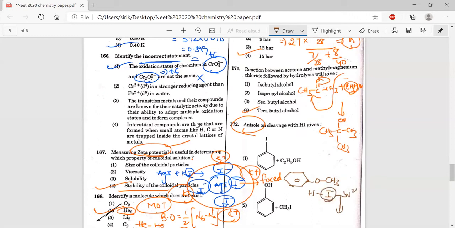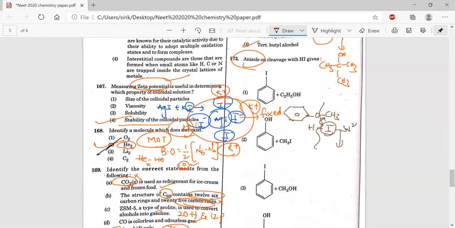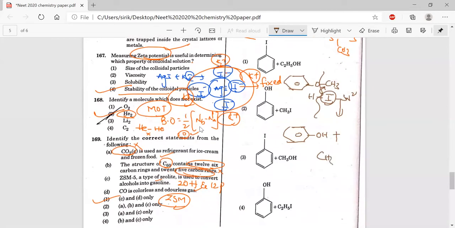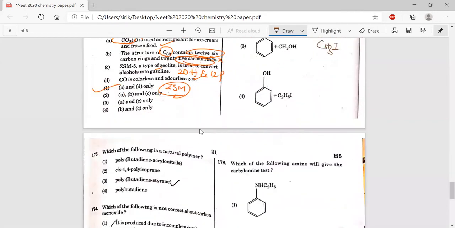In an SN2 reaction, the nucleophile always attacks the less crowded side, and cleavage takes place in such a way that it results in the formation of the product. One is a phenol and the other one is methyl iodide. So the option is phenol and methyl iodide. Option 2 is the correct answer.